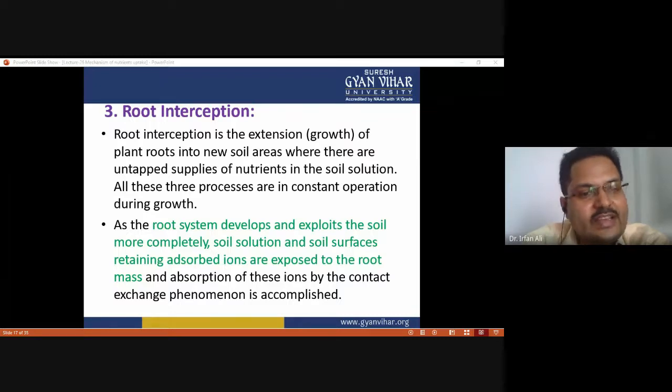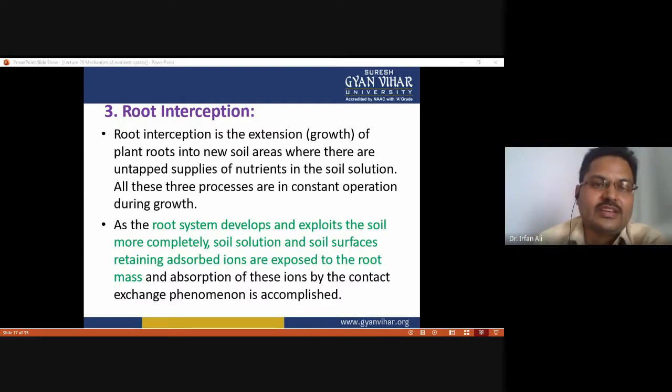As the root system develops and exploits the soil more completely, the soil solution and soil surfaces retaining adsorbed ions are exposed to the root mass, and absorption of these ions by the contact exchange phenomenon is accomplished. So this term is used for the extension of root and growth of root into the new soil. So root interception also helps for nutrient uptake into the plant.